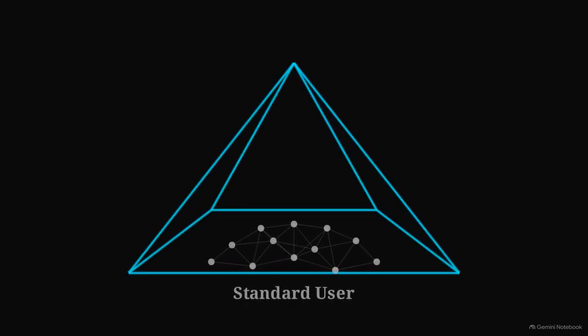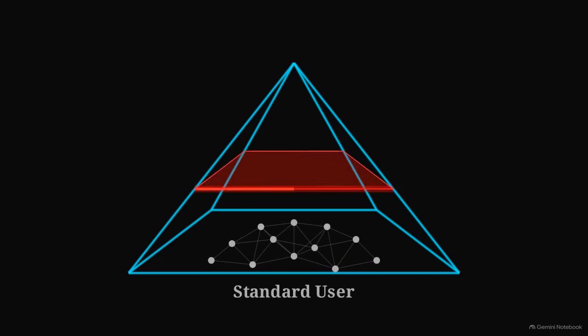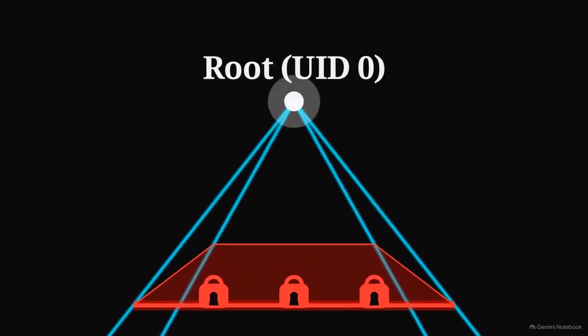Down here at the base, you have standard user accounts. These users operate under strict constraints. Rules dictate exactly what directories they can read and what programs they can run. They are cryptographically locked out from modifying the operating system's core files.